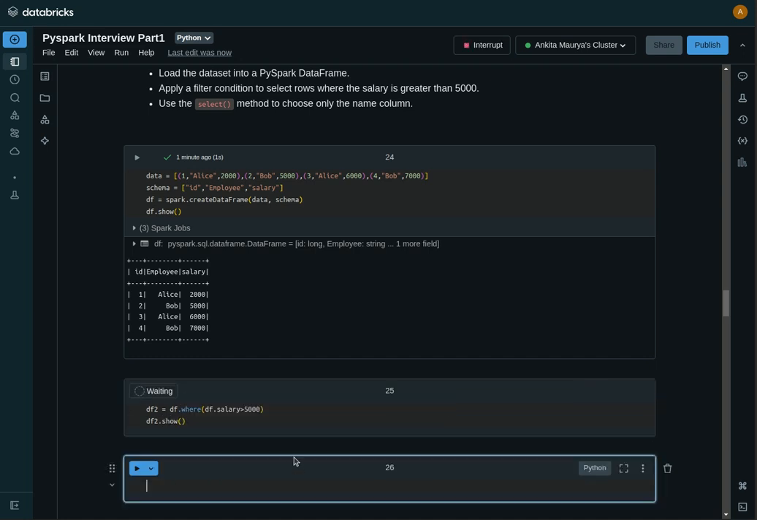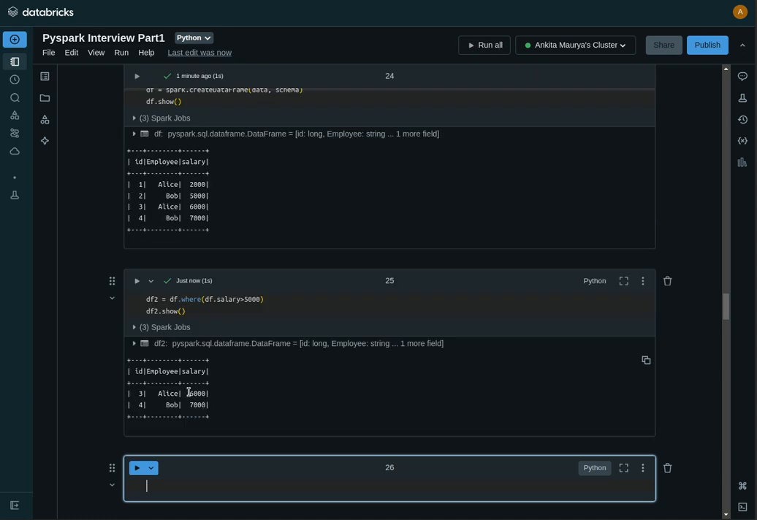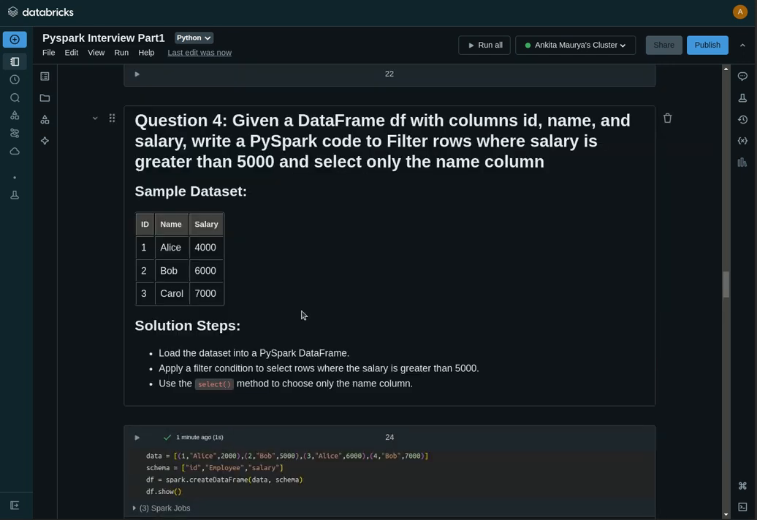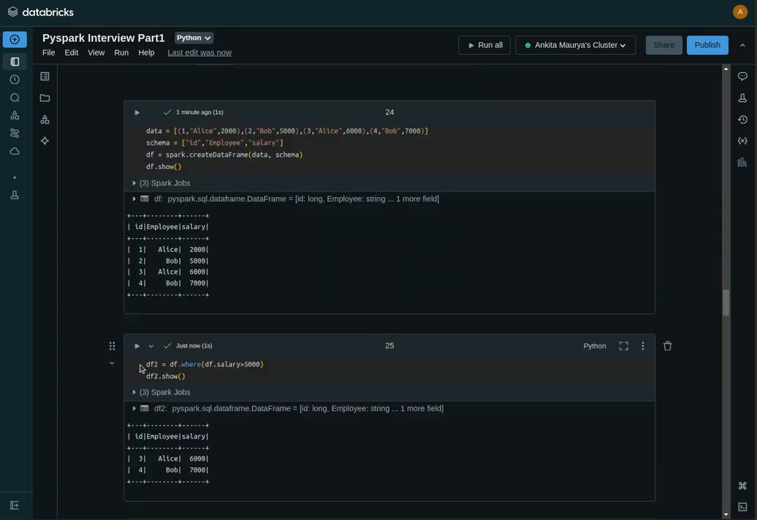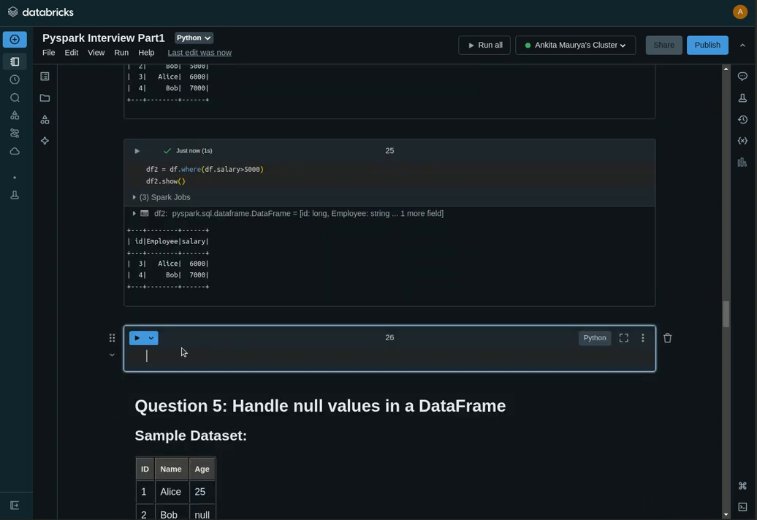It will filter. So basically we have the third record and fourth record which are greater than 5,000. The salary is 6,000 and 7,000, right? So like this. And then again, let's see, select only the name column. So we will just select the name column here.